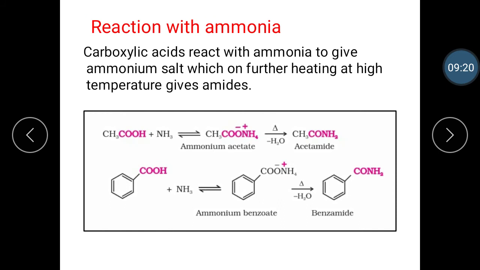Then next reaction with ammonia. Carboxylic acid reacts with ammonia to give an ammonium salt, which on further heating at high temperature gives amides. Let's see the first reaction. When acetic acid reacts with ammonia, it forms ammonium acetate, and on further heating it gives acetamide. Then next reaction, when benzoic acid reacts with ammonia, it forms ammonium benzoate, and on further heating it gives benzamide.